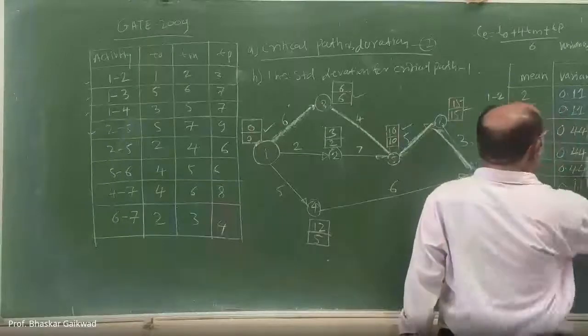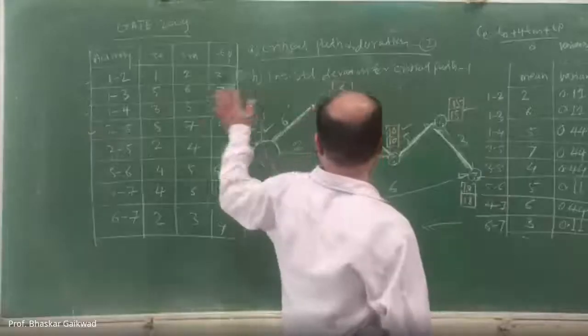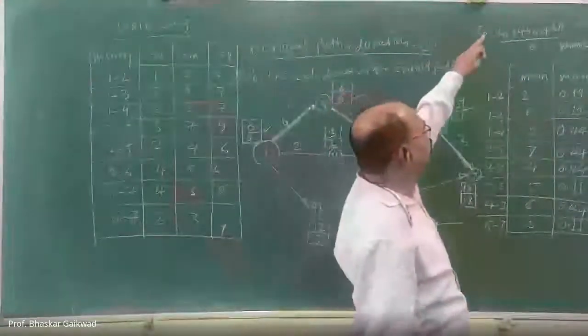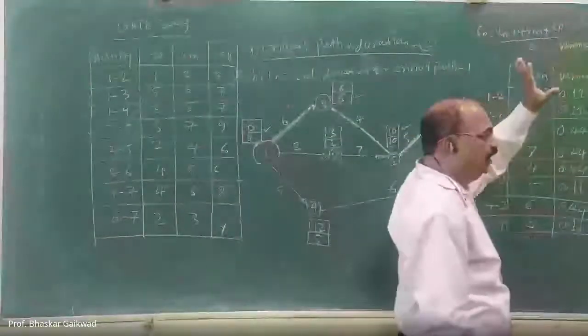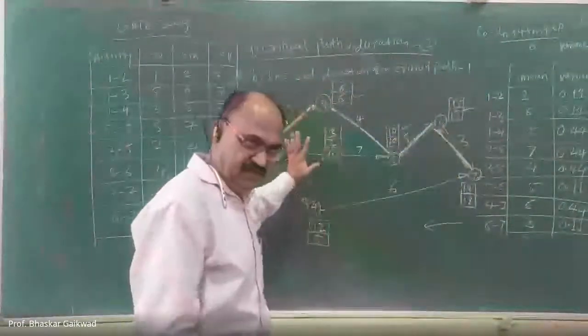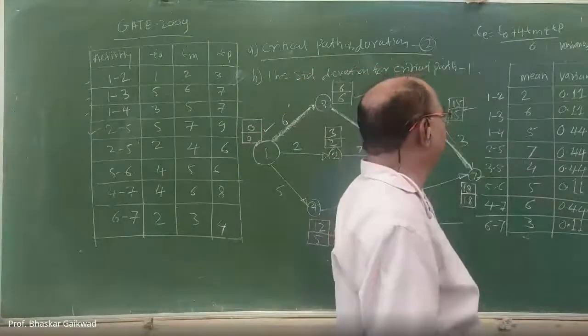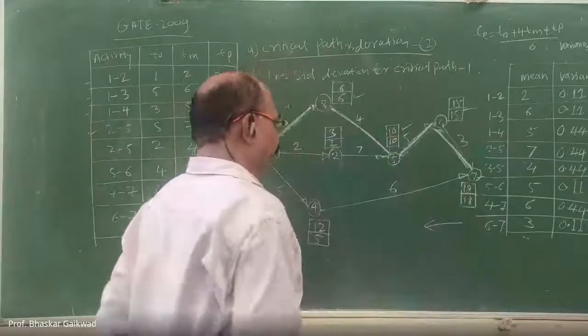Okay, you just check this value. You can put all these values in this formula. You only have to remember this formula and how to make these network diagrams. Otherwise, it is so simple. Correct? This is the variance.